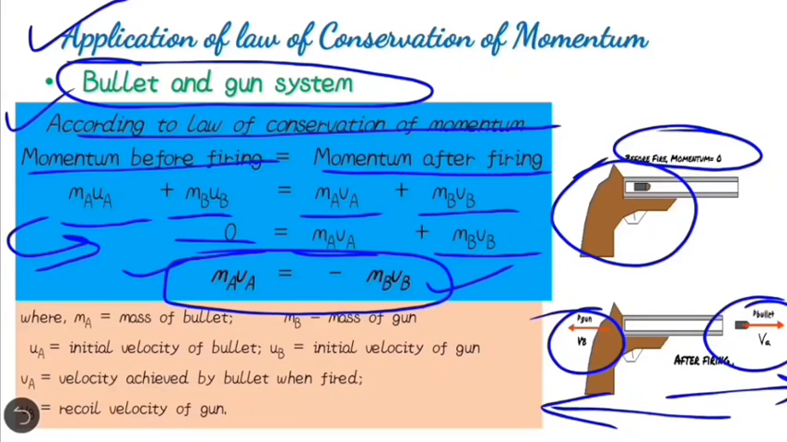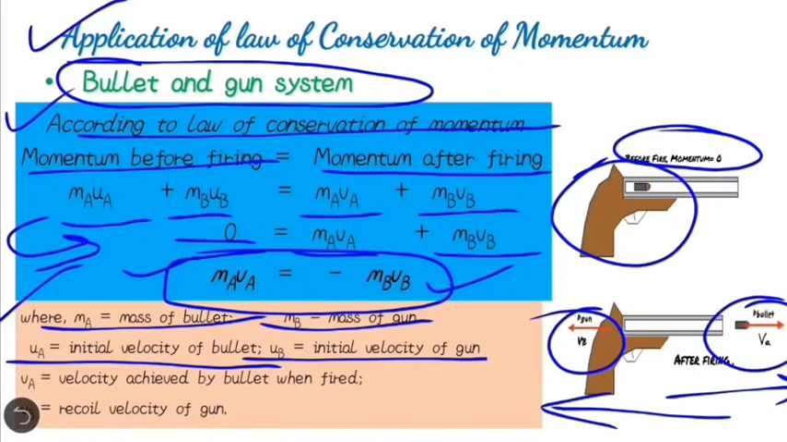In all of these conditions, MA is the mass of the bullet, MB is the mass of the gun, UA is the initial velocity of the bullet, UB is the initial velocity of the gun, VA is the velocity achieved by the bullet when fired, and VB is the recoil velocity of the gun.